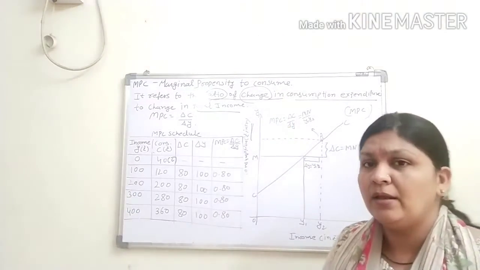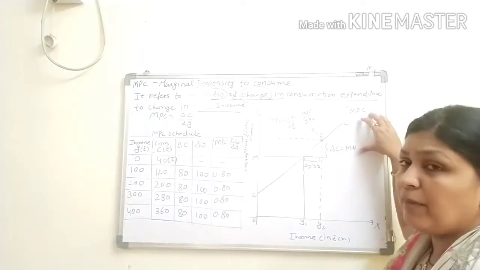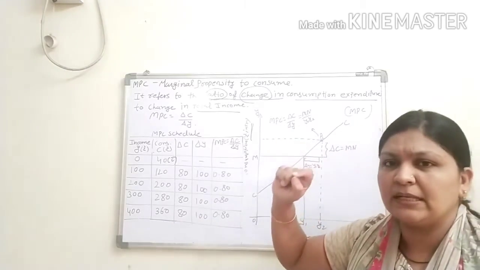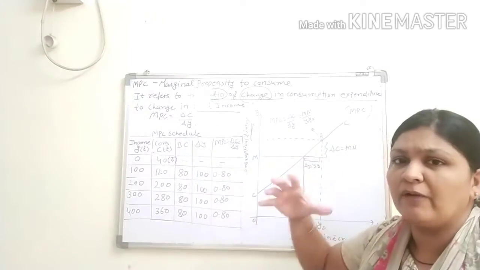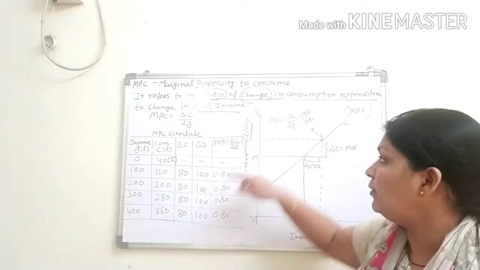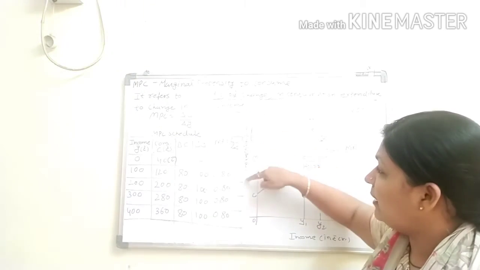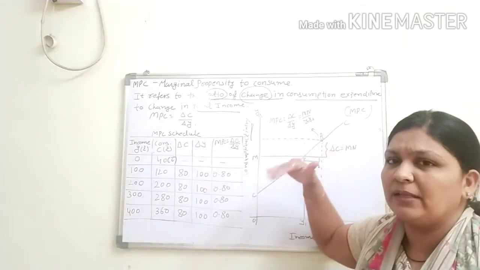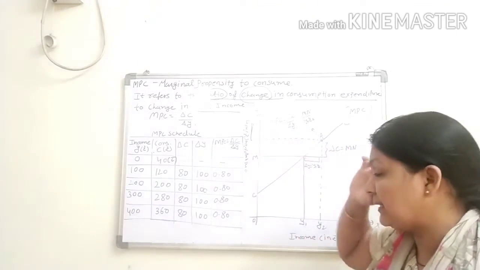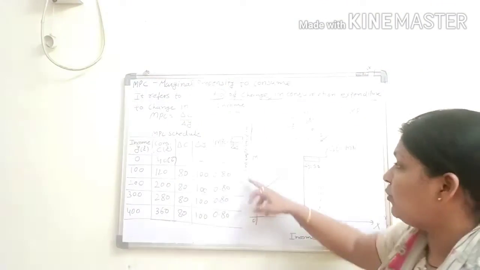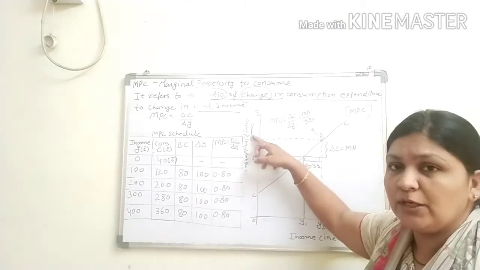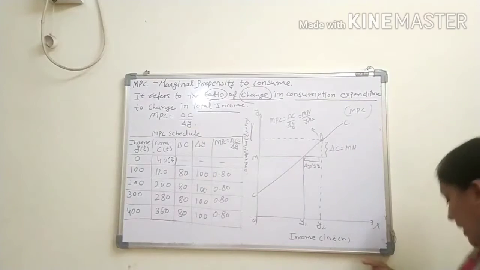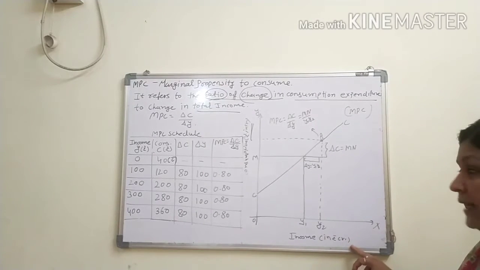your graph. Clear? ग्राफ में यहाँ लिखना इंपॉर्टेंट नहीं है कि आप कितने सेंटीमीटर्स का क्या ले रहे हो, because you are not putting the graph on graph paper, but still you have to put the mark of what you understand by the y-axis and x-axis. Clear? So on the y-axis we assume that is the consumption in rupees in crores, and on the x-axis income in rupees in crores.